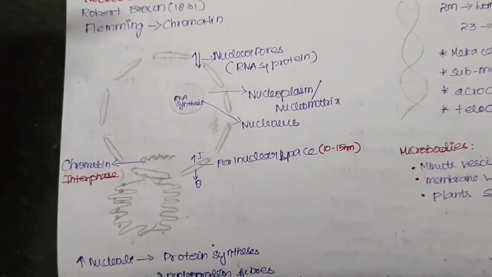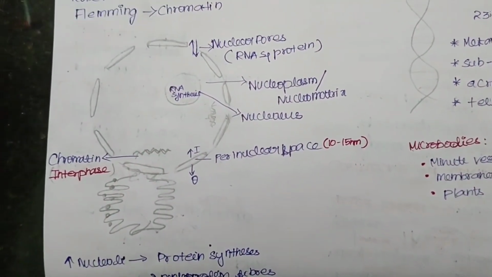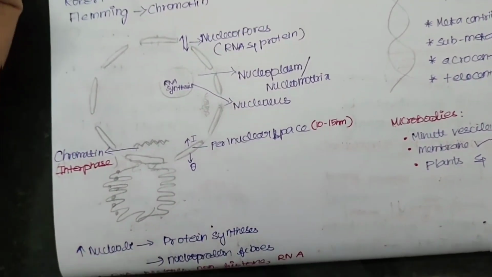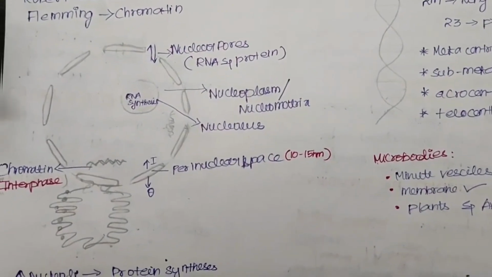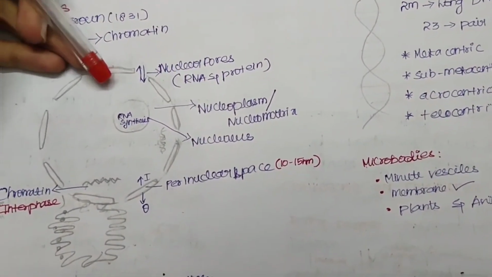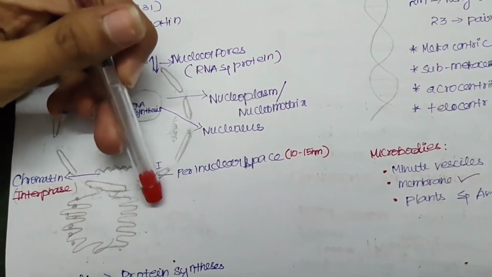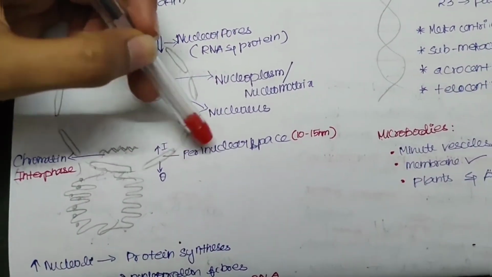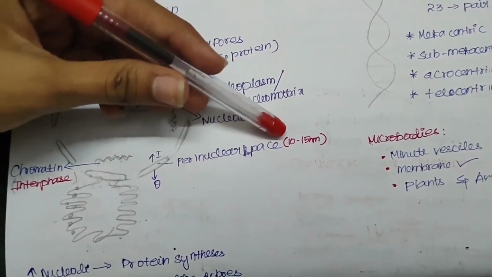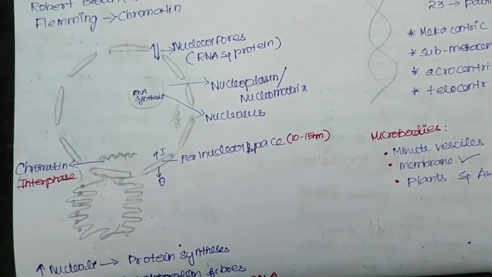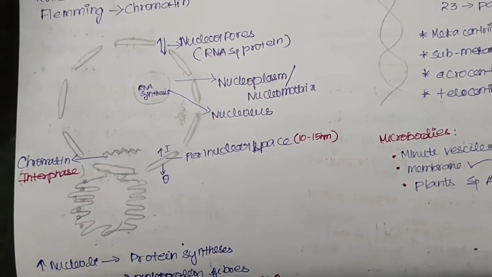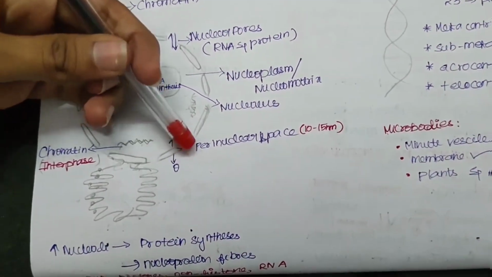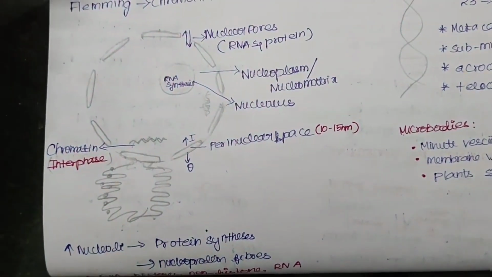Basically, the nucleus is made up of an inner and outer layer, and it is the brain of the cell. It has the activity, and it has the DNA. So it is called the brain of the cell, and it is made up of two layers, one inner layer and another outer layer. Within this inner and outer layer, there is a space. It is called the perinuclear space, and its size is 10 to 15 nanometer. So we have two layers of the nucleus, inner and outer, and the space is called the perinuclear space.